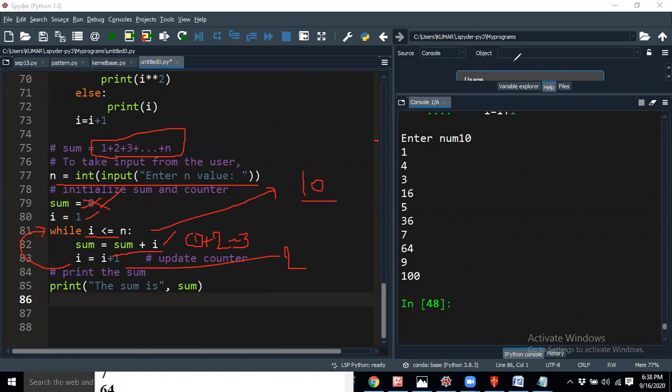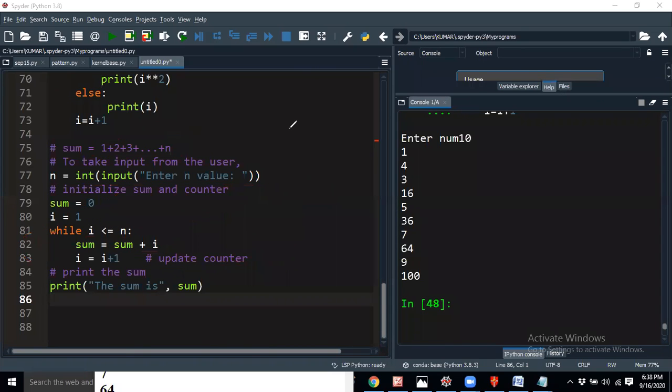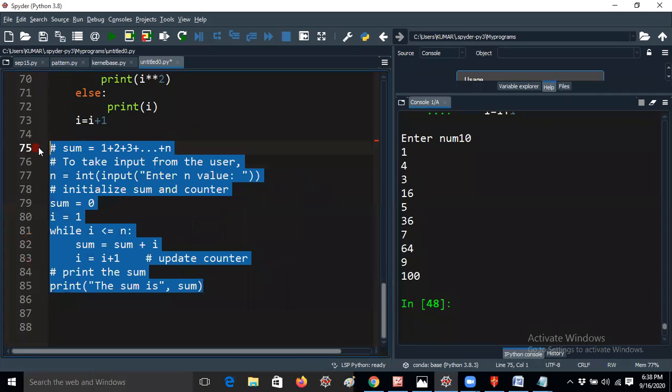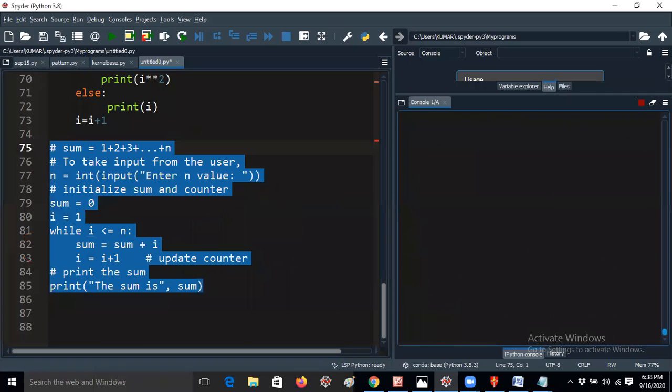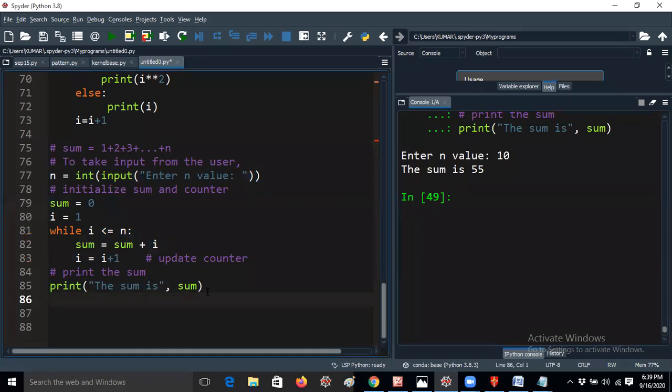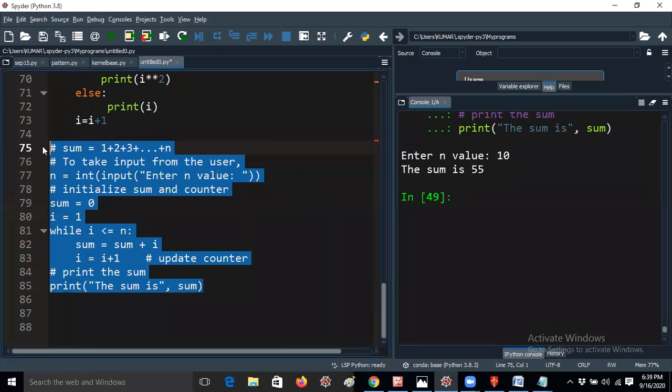You can find the sum of 100 numbers also, that's not an issue at all. I'm just giving comment lines for better understanding. If you remove those comment lines, you will get the program in a very simple manner. Giving 10, the sum is 55 that I'm getting, so you can know now, adding 1 to 10 you will get 55.